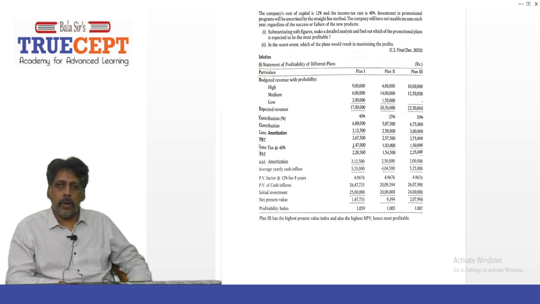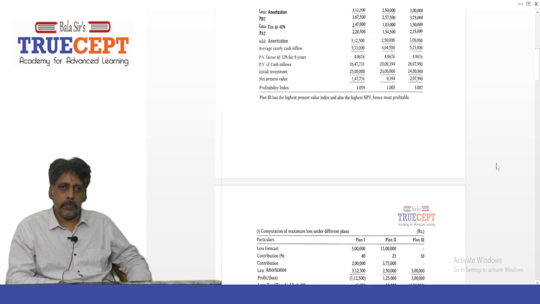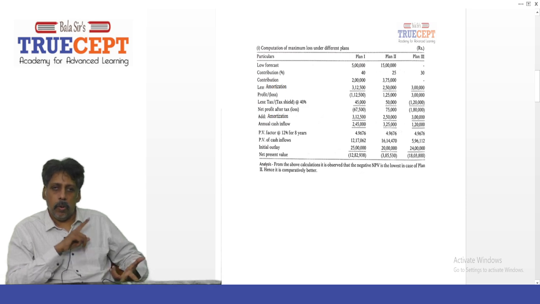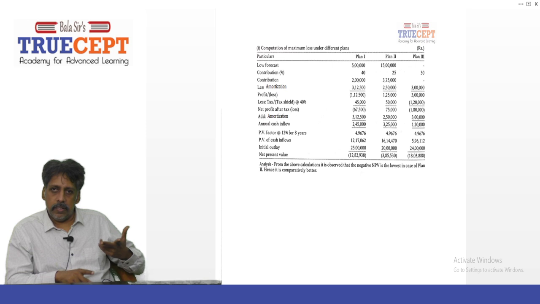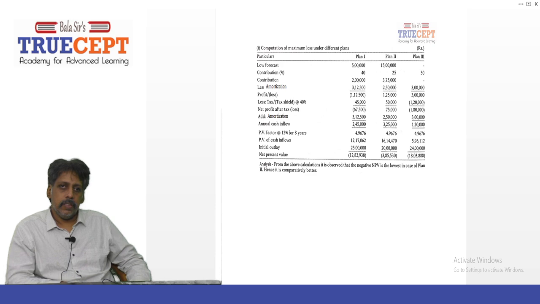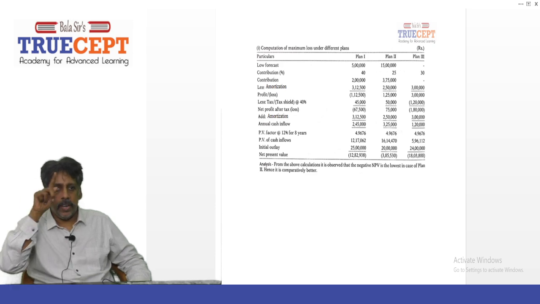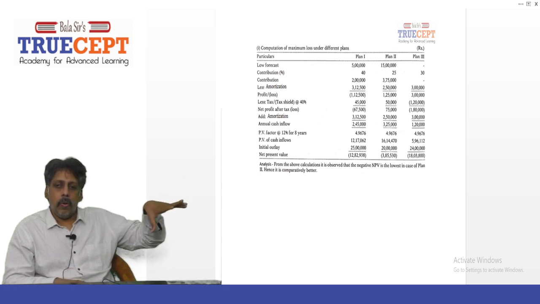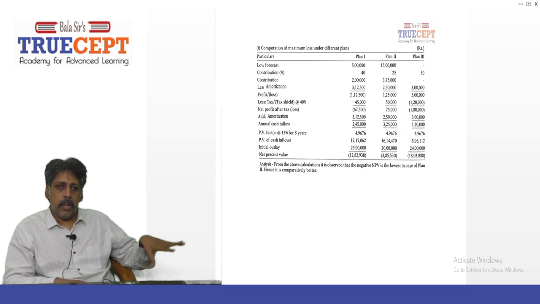So now we shall go ahead and take on the second subdivision. When they say a worst event occurs, tell me what is the worst sales for plan 1? 5 lakh. For plan 2? 15 lakh rupees. And for plan 3 it is a big 0, a goose egg. It's a 0 sales. So now let us go ahead and take on plan 1.